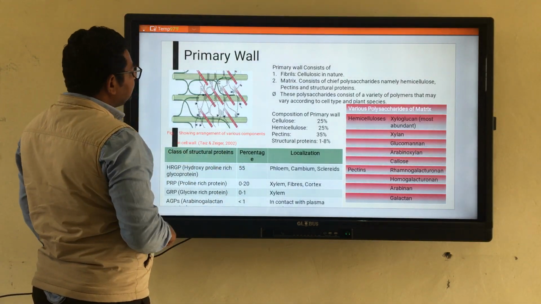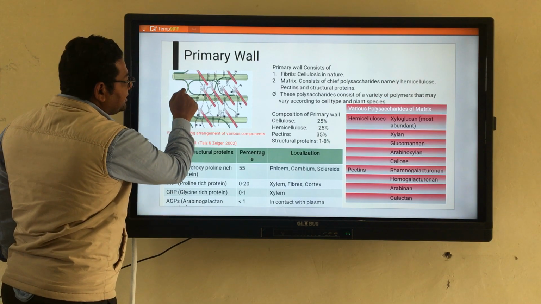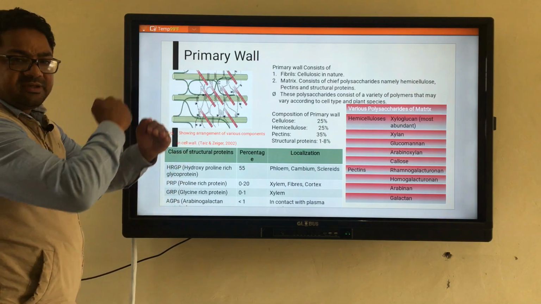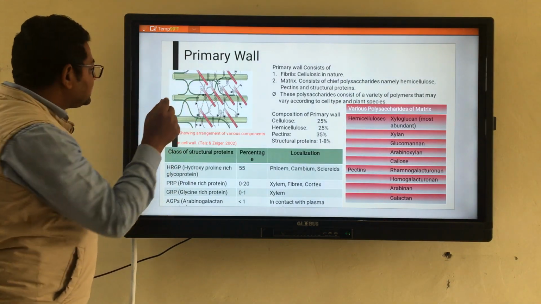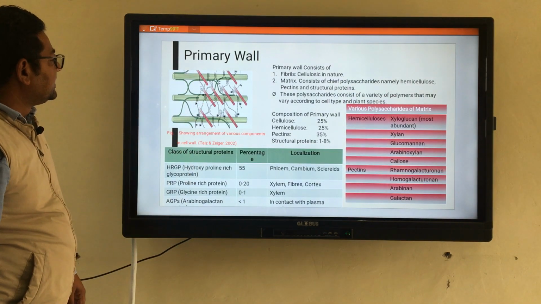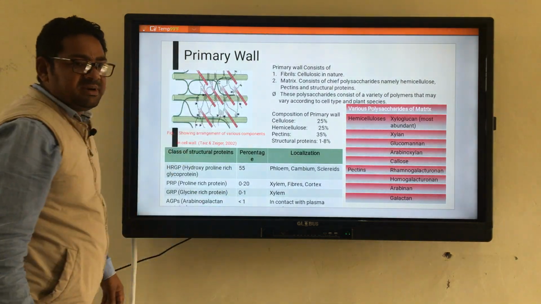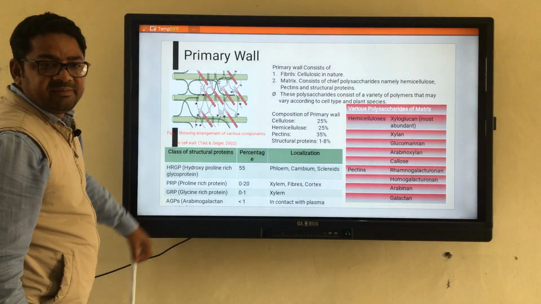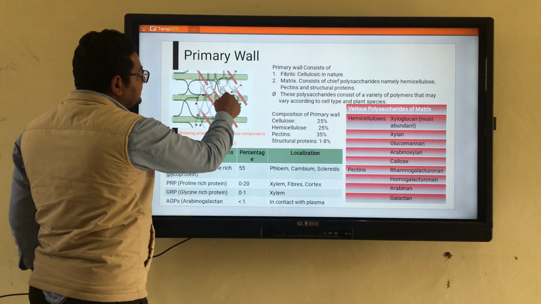These macrofibrils are communicating with certain dark green structures. There are some fibers, and these fibers consist of hemicellulose. There is a macrofibril, then there are certain fibers of hemicellulose. Along with this there are certain